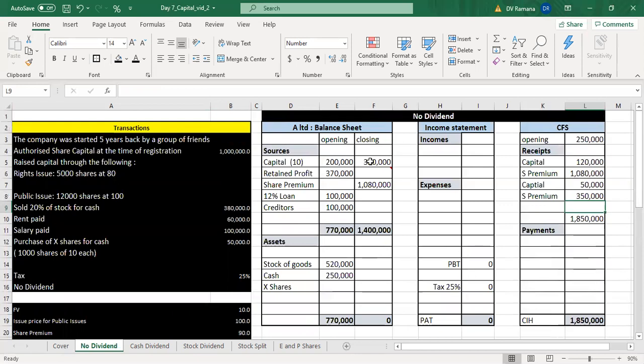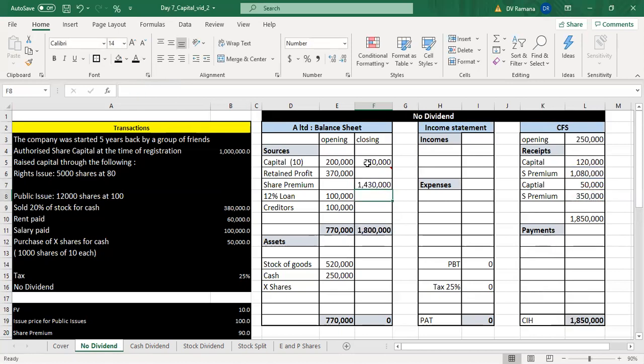So the company issued shares through rights and through public issue. As a result, the capital increased to the extent of 120 for the public issue and 50 for the rights issue. Similarly, the share premium increases because of the rights issue and the public issue.